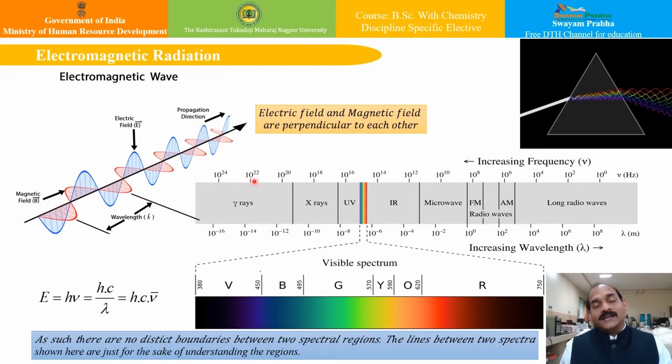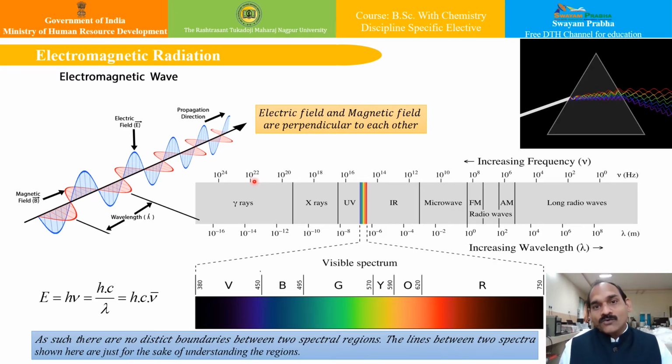Some electromagnetic wavelengths are very large, ranging from the size of a mountain and even the size of a planet, and some of them are very tiny, like the tip of a pin. The number of crests that pass through a particular point in a second is called the frequency of electromagnetic waves. This is what we have seen till now, and this is what we know about waves. This is our classical mechanics knowledge.